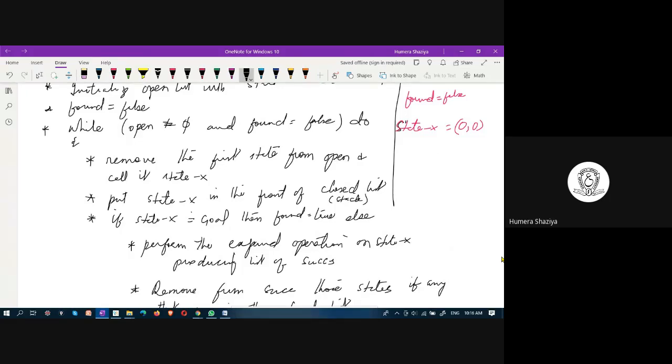Stack is one end, that is LIFO, last in first out, and queue is a two end list where insertions are made at the rear end and deletions are made from the front end. I think reverse, ma'am. In the front we add. Yes, that is first in first out.